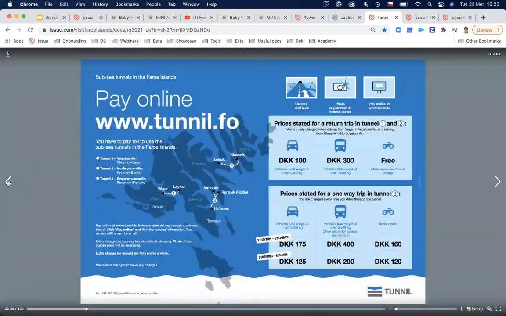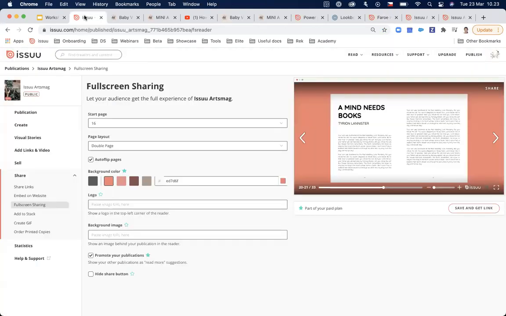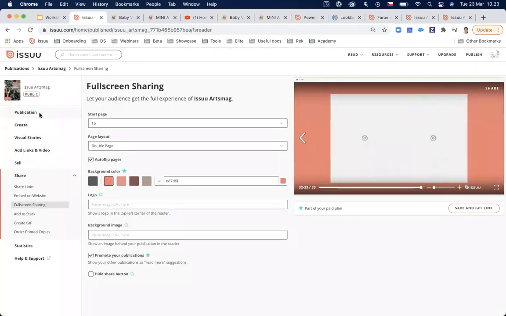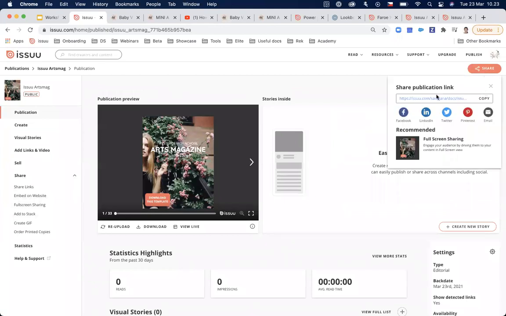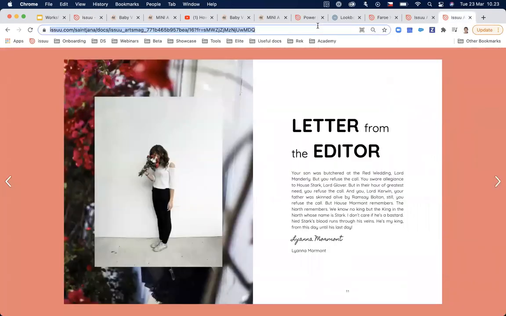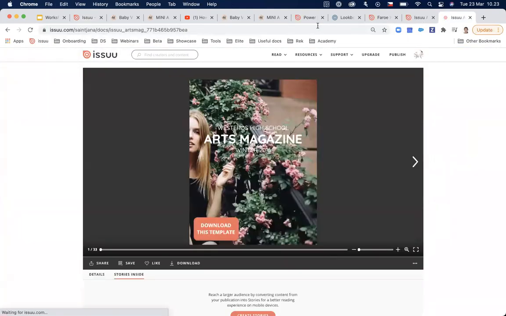So this is the Fullscreen Reader link, and I would also like to show you what I mentioned in the beginning. If you're under publication and if you hit share, you can either share the publication directly, so either to Facebook, LinkedIn, Twitter, Pinterest, email. If you want to share it somewhere else, you can copy the link and then share the publication link.